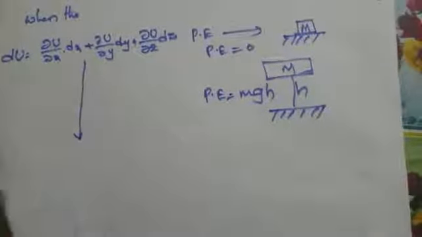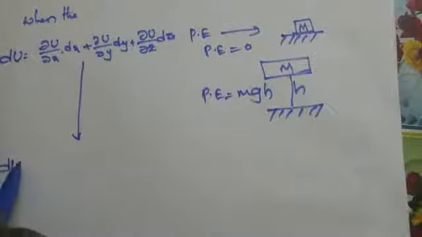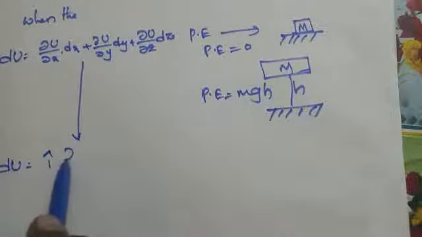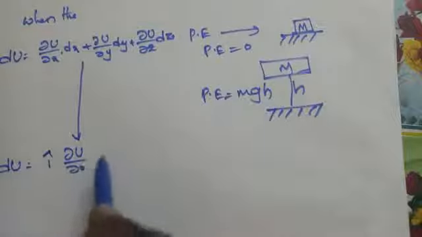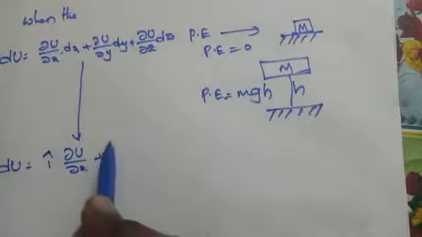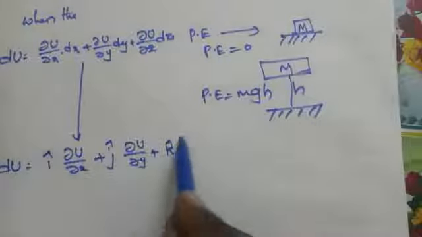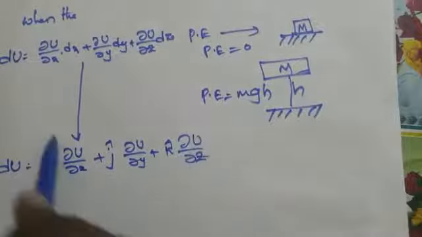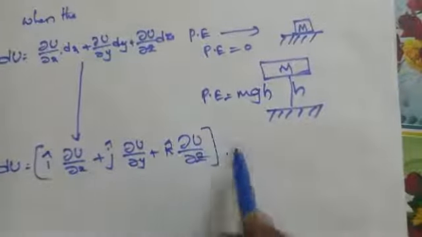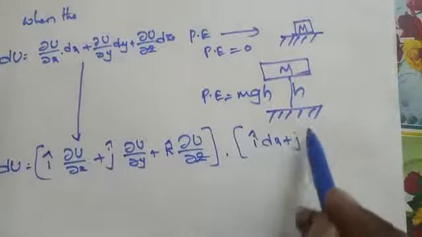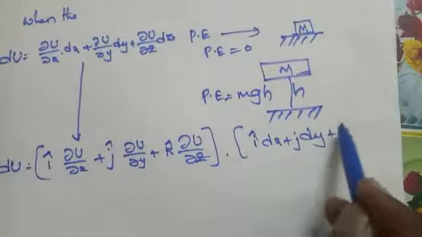This equation can also be written as du equal to (i cap ∂u/∂x plus j cap ∂u/∂y plus k cap ∂u/∂z) dot (i cap dx plus j cap dy plus k cap dz).